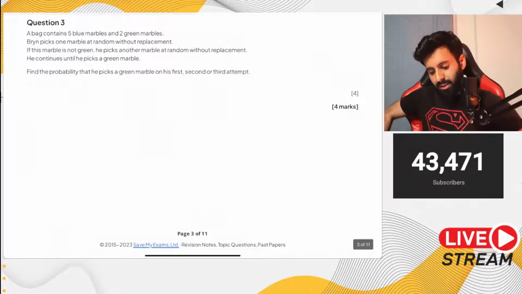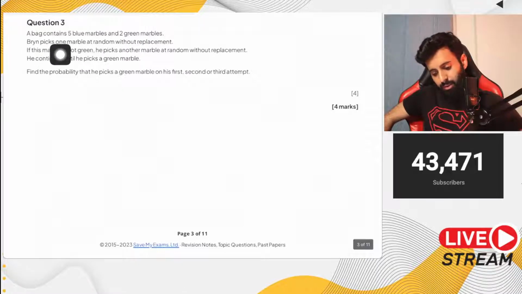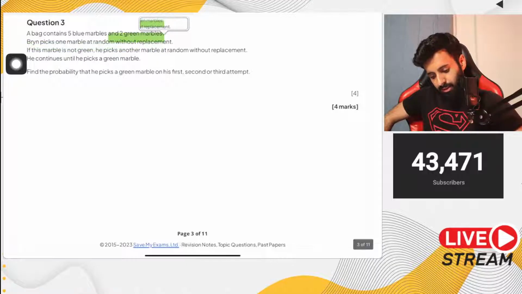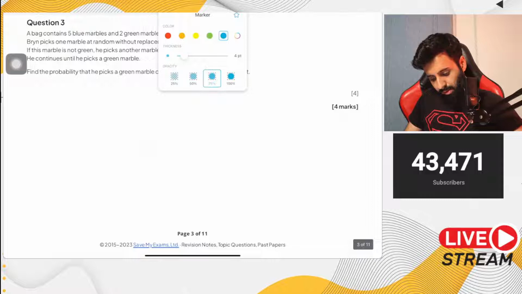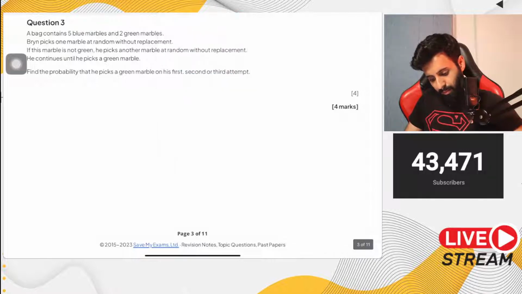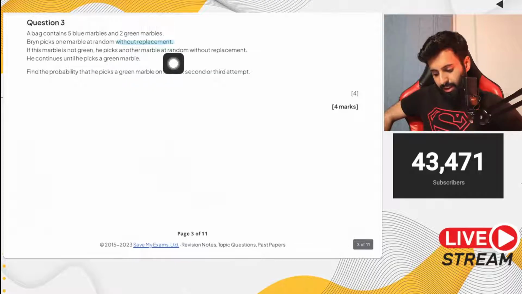This question is not your regular tree diagram question. It's slightly different. I'm solving it now, so pay close attention. A bag contains 5 blue marbles and 2 green marbles. Brian picks 1 marble at random without replacement. Let's highlight without replacement. If this marble is not green, he picks another marble at random without replacement. He continues until he picks a green marble.